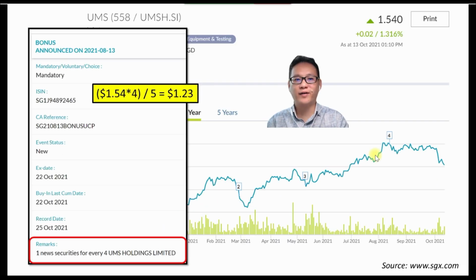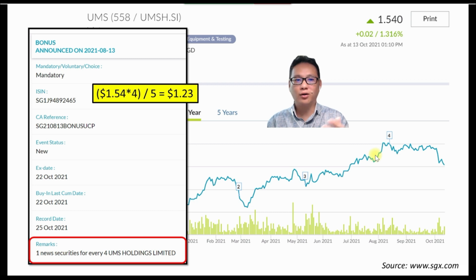Take UMS for example. They have announced on August 13th that for every 4 UMS shares that a shareholder has, they're going to get 1 new share. So because the equity doesn't change, of course, the share price is going to drop. How much is it going to drop? Let's say when I take the price based on the date I do this video, it's $1.54.